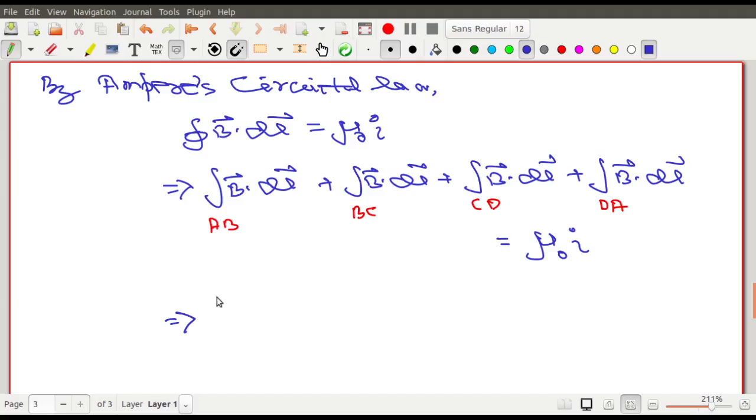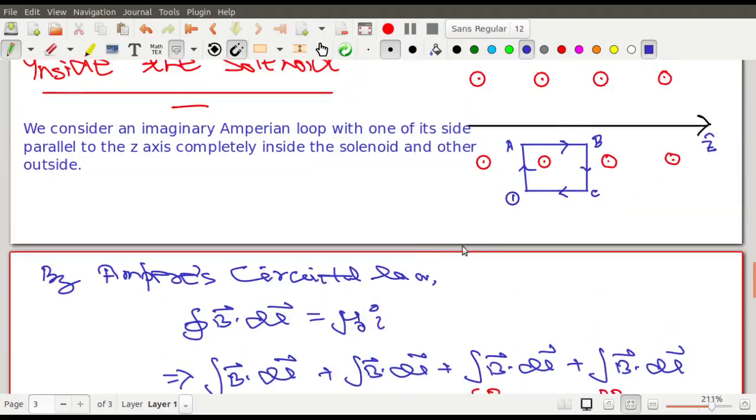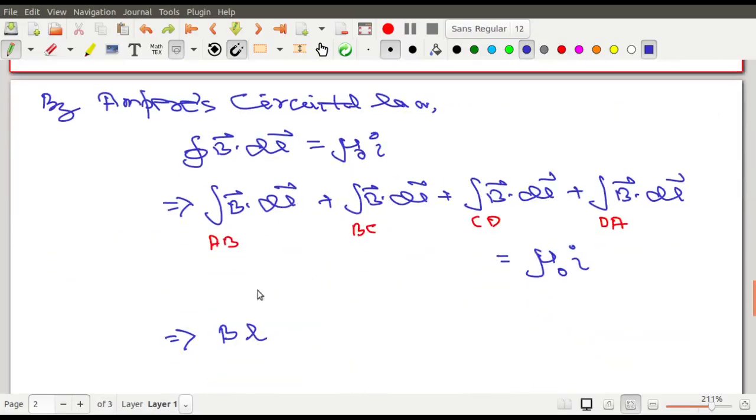So B dot dl through AB will give you only B into L. Inside, the magnetic field is the same all throughout. Why? Because of the symmetry, you cannot see the end point. To the solenoid, all the points lying on AB are identical points. So that's why the magnetic field is constant and you can take it outside the integral.